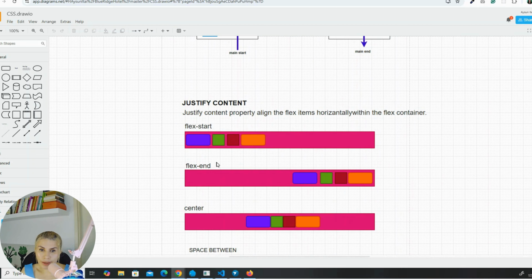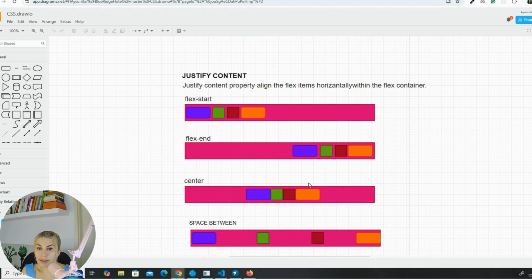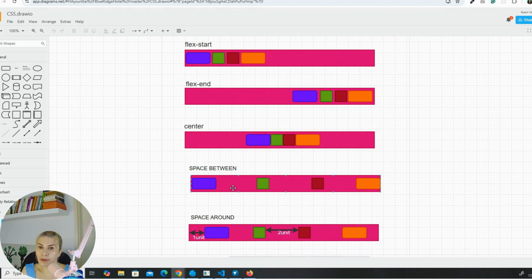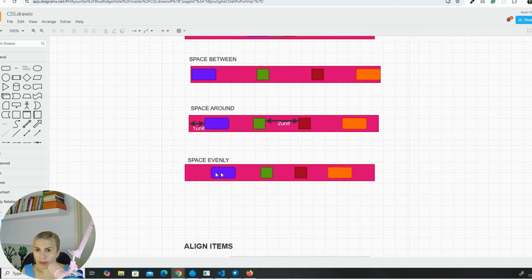And then we have flex-end that will take the children to the end of the container, and center, which is used a lot to center all the children in the flexbox, and space-between and space-around. You can see how they affect the spacing between the children. Just play around with it, you will see much better. And also we have space-evenly.